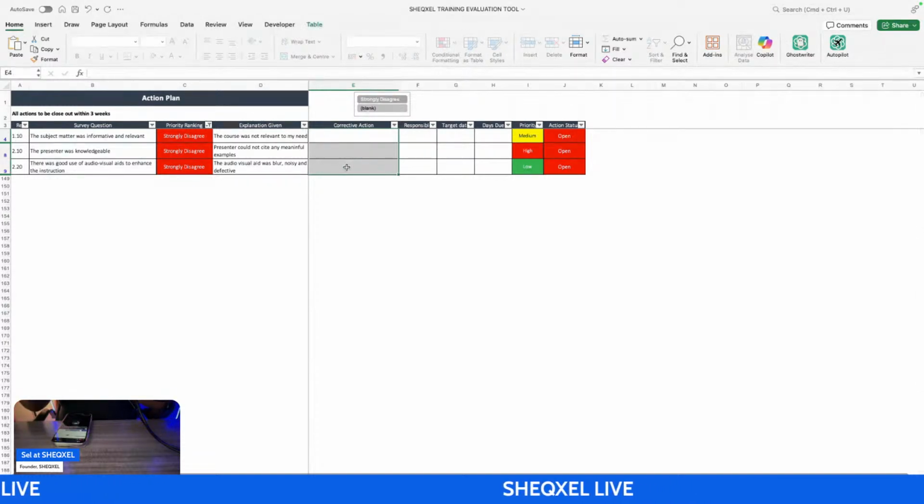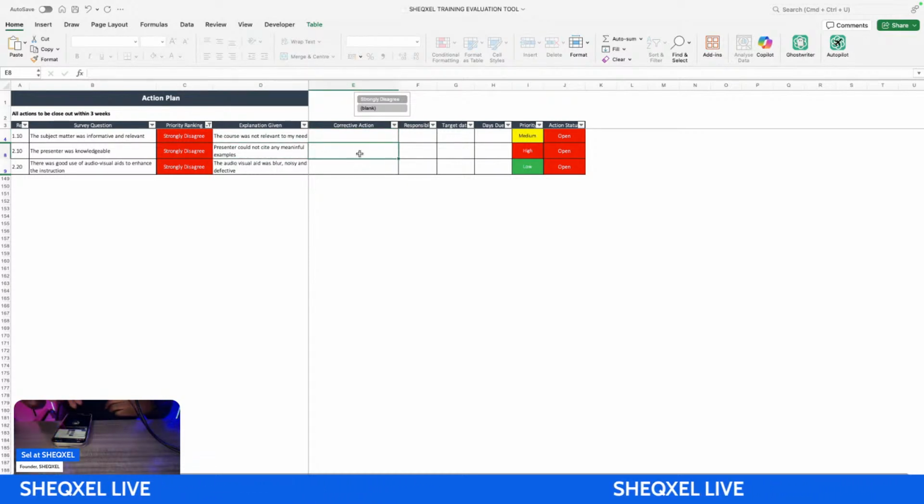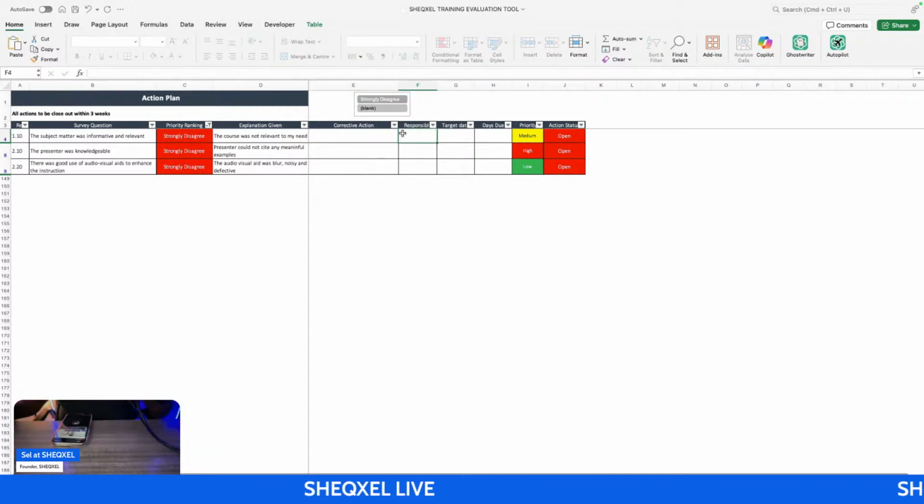So we allow the workers to provide an input to what is supposed to be a corrective action. The course was not relevant to my need. Could you please make the course relevant next time? We've considered that. Presenter could not cite any meaningful example. Could you now provide, please give us meaningful example next time? Who is responsible? You can recommend who is responsible and the target date.